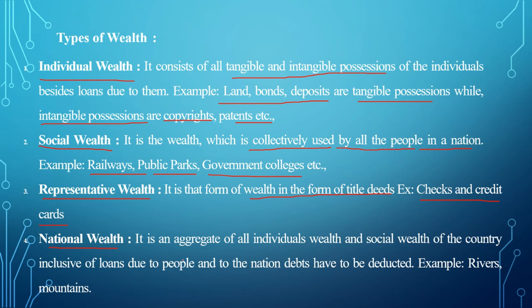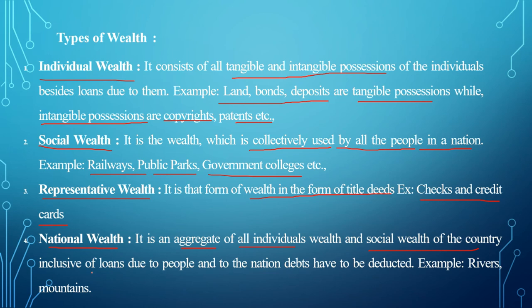National wealth. It is the aggregate, the sum of all individual wealth and social wealth. In the case of individual wealth, loans are included. In the case of social wealth, loans are included.